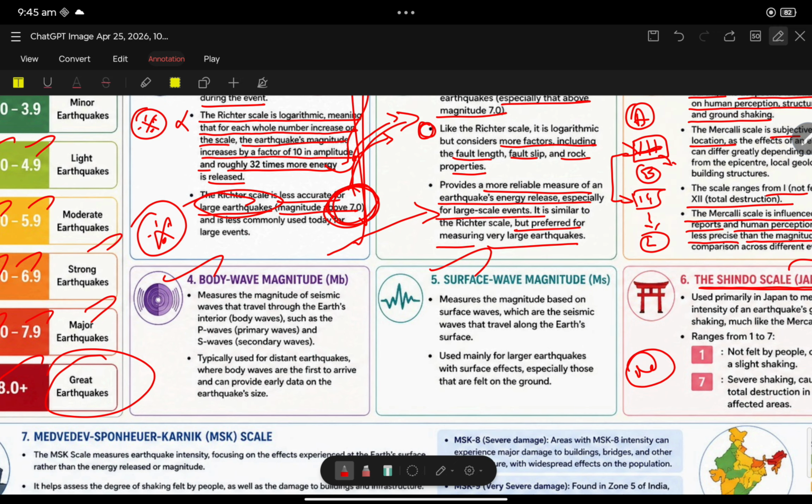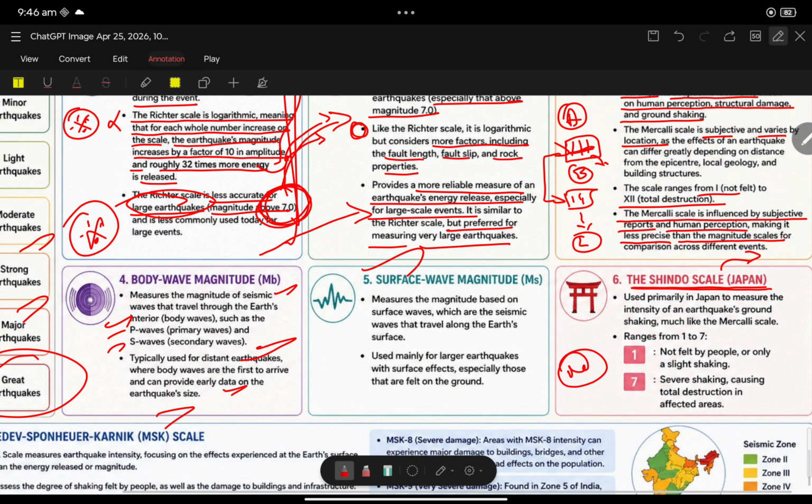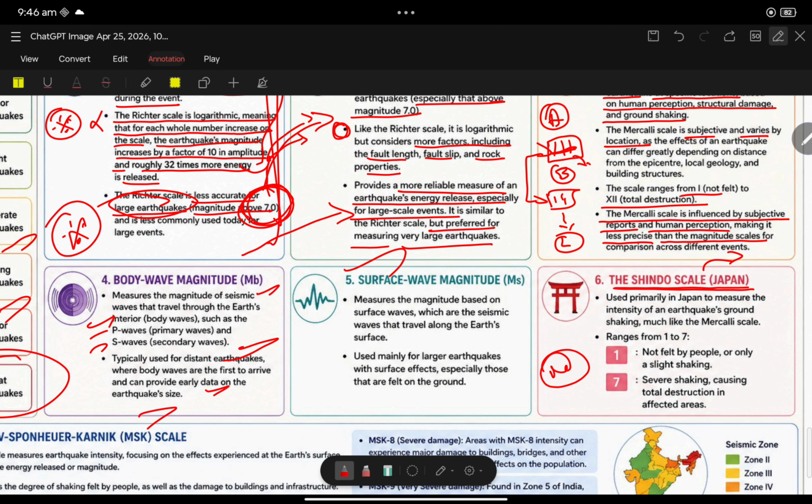Next, body wave magnitude. It measures the magnitude of seismic waves that travel through the Earth's interior, such as P waves and S waves. It is typically used for distant earthquakes, where the body waves are the first to arrive and can provide early data on earthquake size. So it's very simple: measure the magnitude of seismic waves, that is P waves and S waves. Here the keyword is distant earthquake. Body wave, distant earthquake.